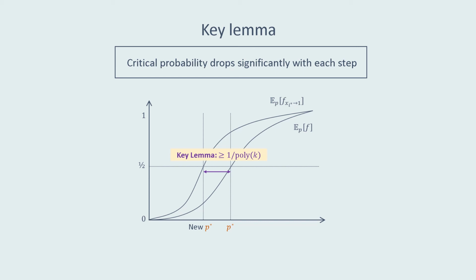Notice this makes sense since it shows that f is becoming more and more biased towards 1, and hence our upwards walk is getting closer and closer to the 1 region. If f is non-constant, then necessarily the critical probability is strictly greater than 0. And so we know f must be constant when the critical probability hits 0, which occurs after at most poly k steps.